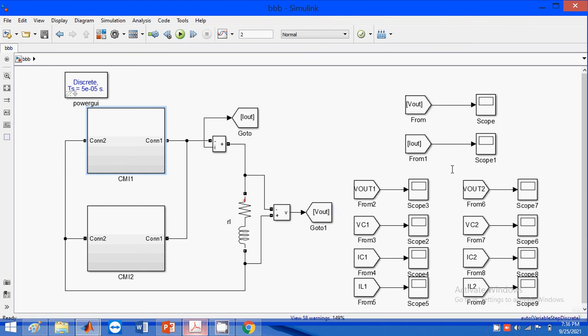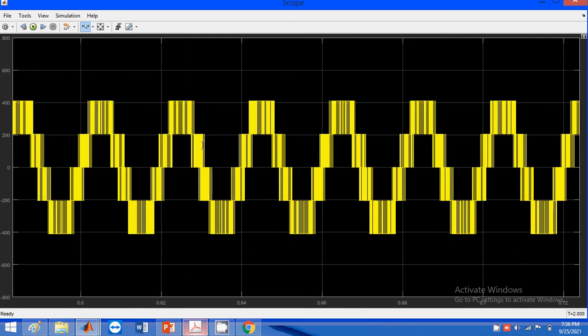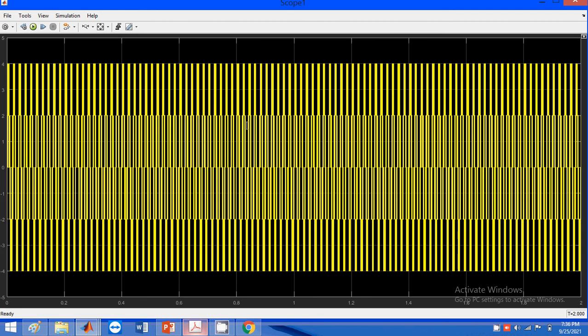Just check the results for the input, zoom in on it. Okay, this is the output result for the voltage level and also the current waveform. Also check the current waveform, zoom in on it.